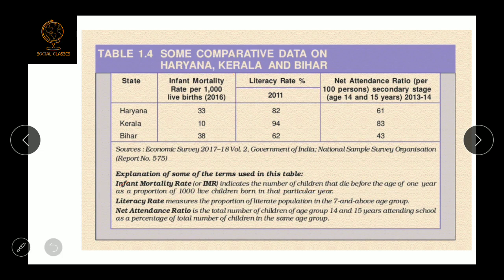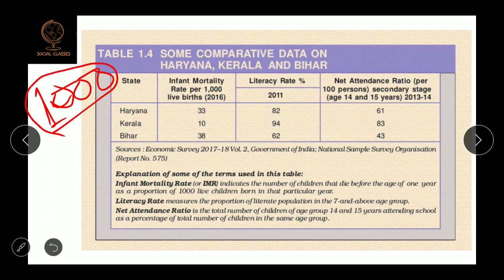Suppose in an area there are 1000 childbirths in a particular year. Out of these 1000 newborn children, the number of children who die before completing 1 year of age, that number is called the infant mortality rate.